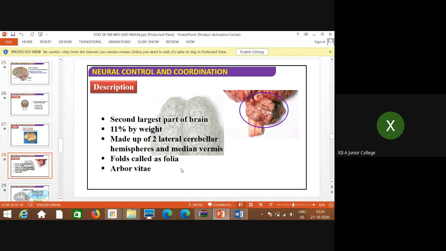Just remember these names, that it is considered to be the second largest part of the brain. It weighs 11% of the total weight of the brain, and is made up of two lateral hemispheres called cerebellar hemispheres, which are connected in between by the fissure-like structure called median vermis, and the folds are called folia, and it shows the structure called arbor vitae. I'll show you what exactly it is.